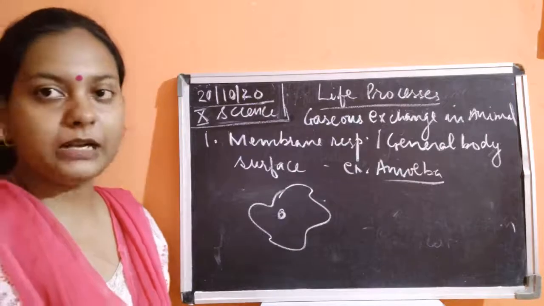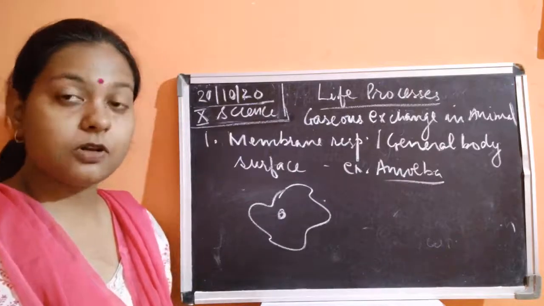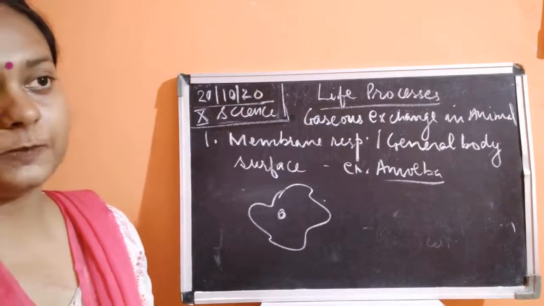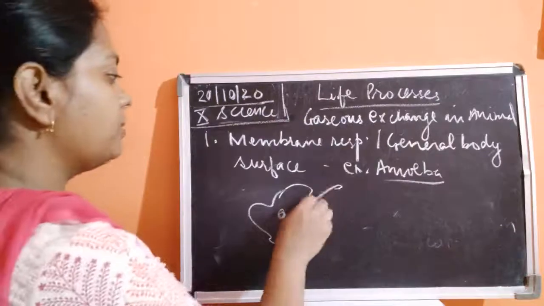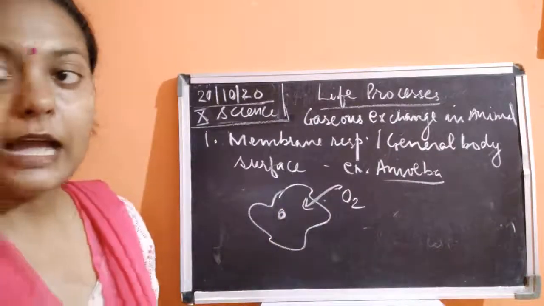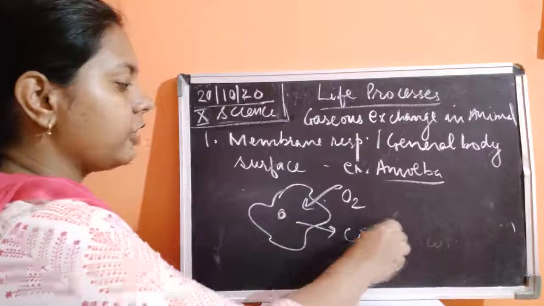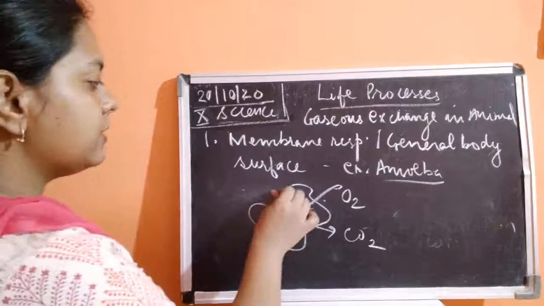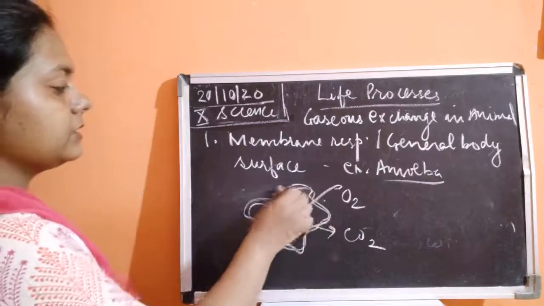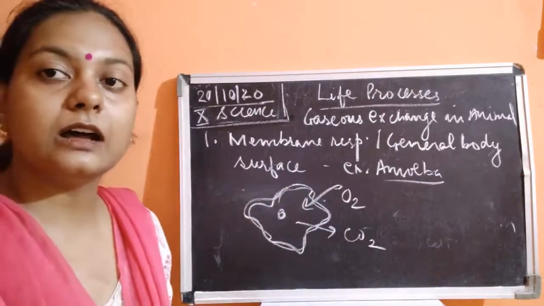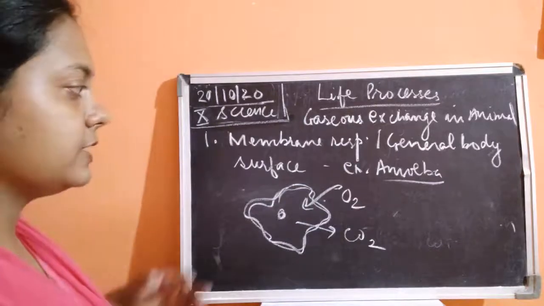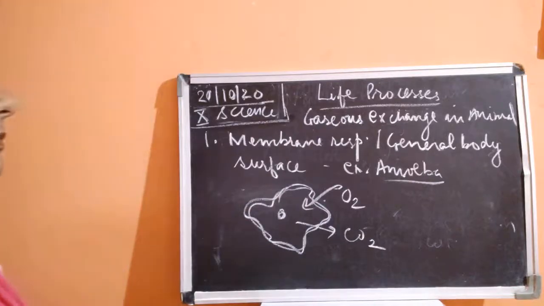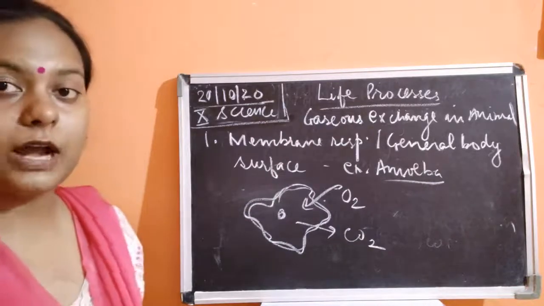So but oxygen is necessary for this animal also, because since it is an animal, it requires oxygen for its living. So for doing aerobic mode of respiration, this amoeba is going to absorb the oxygen from the surrounding, and it is going to give out carbon dioxide from its general body surface, meaning the complete surface. Okay, so this complete surface is said to be the general body surface, and this is going to act as a respiratory organ, where the oxygen is being exchanged with respect to this carbon dioxide, where the general body surface is completely required for this exchange.